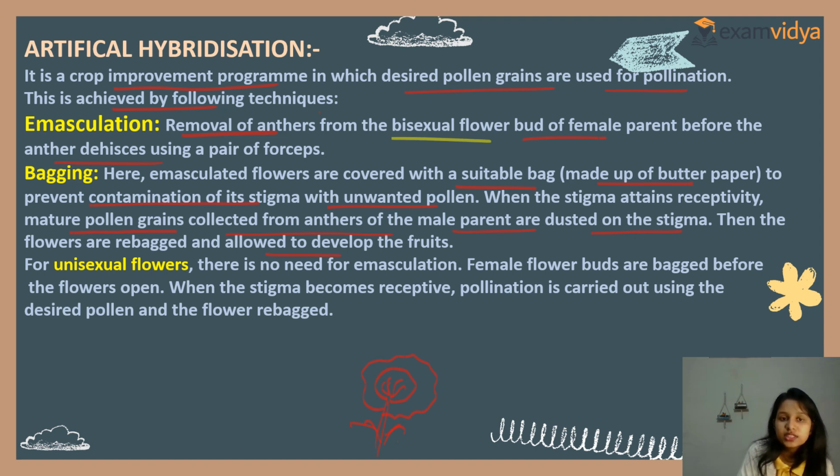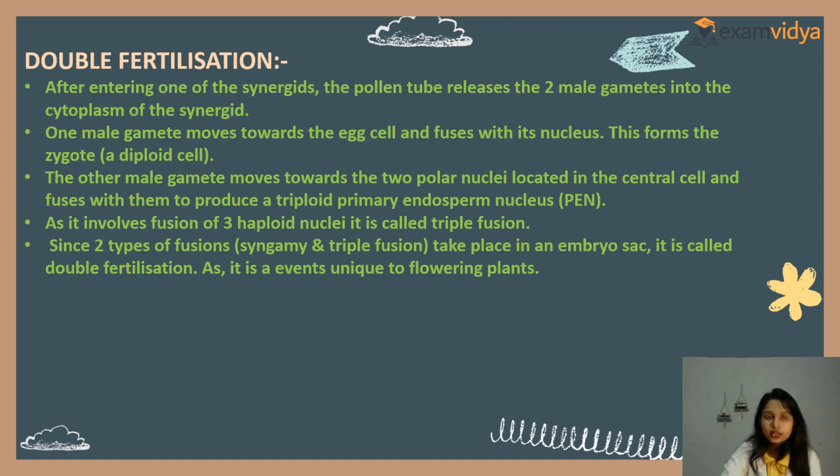Clear? For a unisexual flower, there is no need for emasculation or bagging. Female flower buds are bagged before the flowers open. When the stigma becomes receptive, pollination is carried out using the desired pollen and the flower is rebagged. So this is all about emasculation and bagging, the techniques used in artificial hybridization. You have to remember. Now, what is double fertilization?